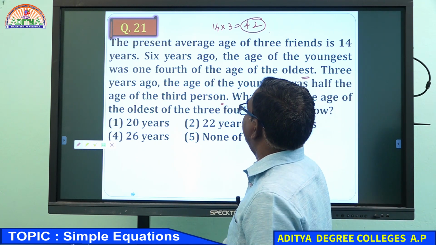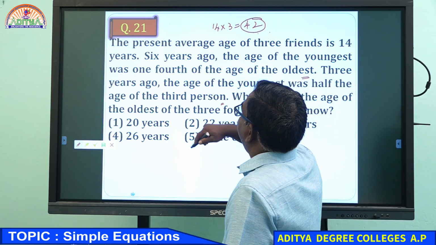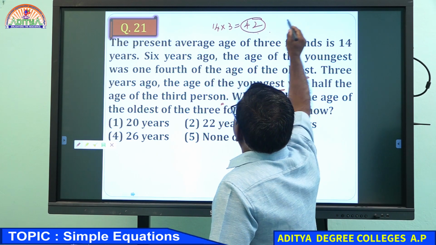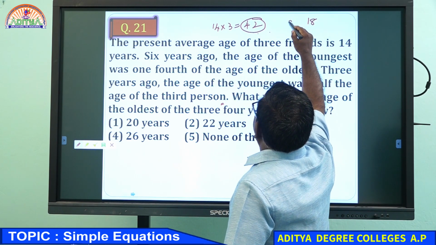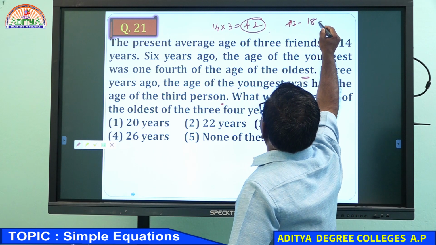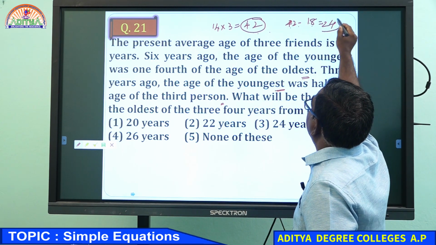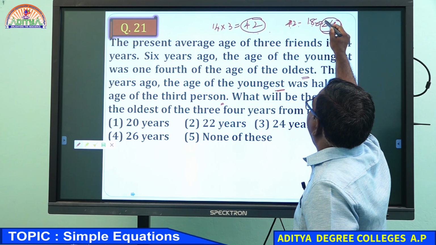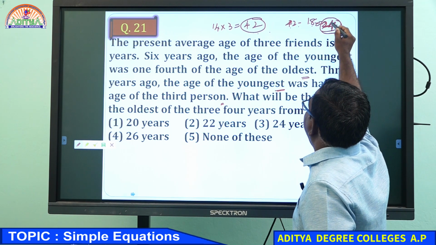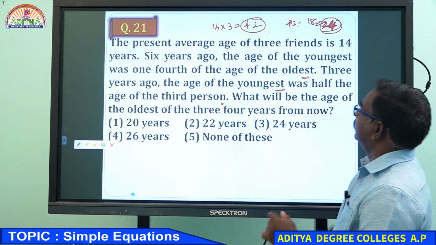6 years ago means everybody is going 6 years back. So 6 years means 18 years. If you subtract 42 minus 18, you get 24. So 6 years ago, the sum of the 3 persons' ages was 24 years.